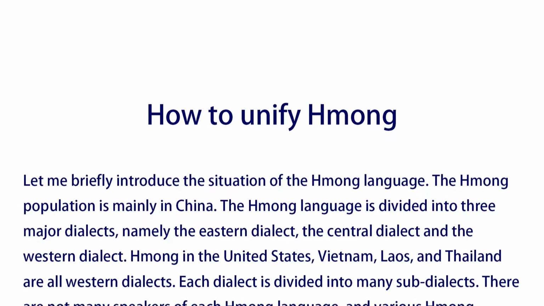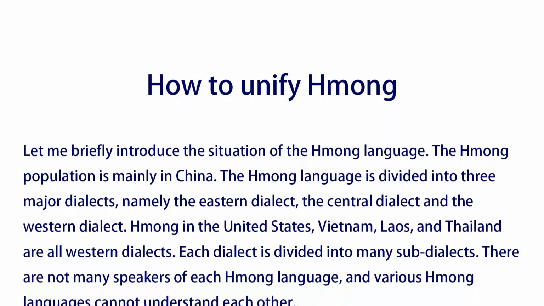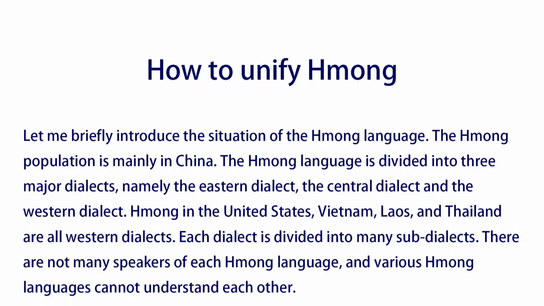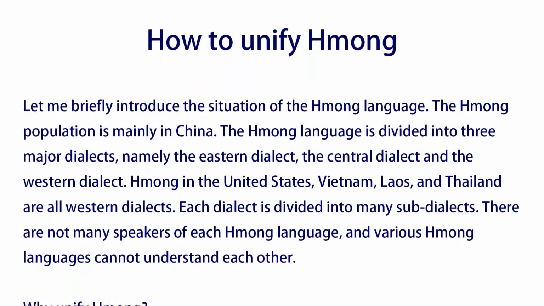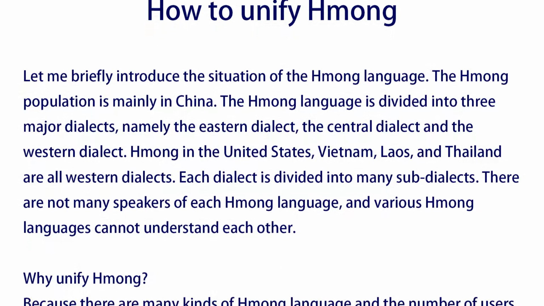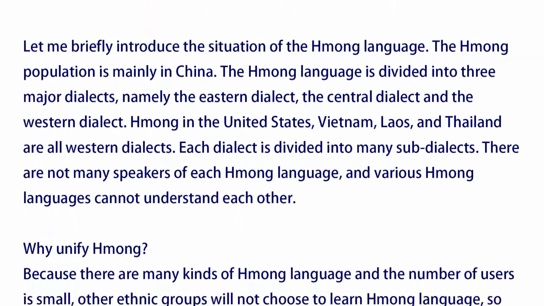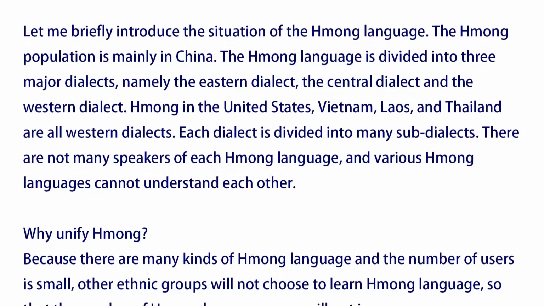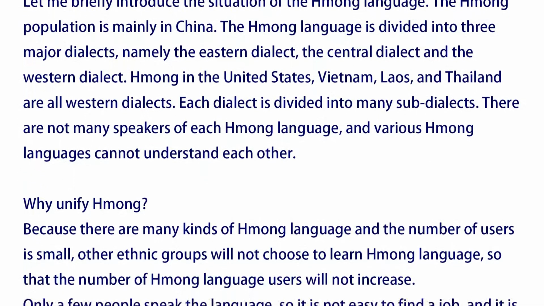How to unify Hmong. Let me briefly introduce the situation of the Hmong language. The Hmong population is mainly in China. The Hmong language is divided into three major dialects, namely the Eastern dialect, the Central dialect, and the Western dialect. Hmong in the United States, Vietnam, Laos, and Thailand are all Western dialects. Each dialect is divided into many sub-dialects.